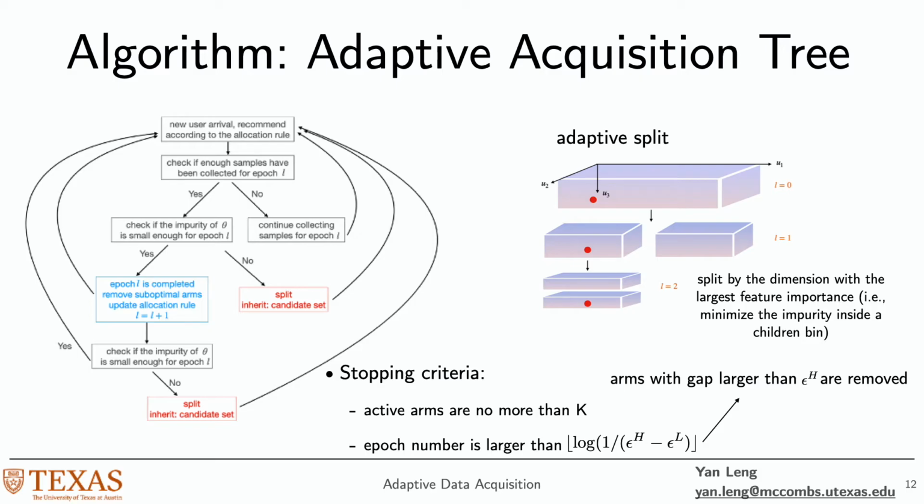We will do this adaptive split if the impurity of theta condition is not satisfied. If it is satisfied, that means that the current epoch is completed, and then we will remove suboptimal arms and then update the allocation rule and the next epoch starts. At the beginning of epoch L+1, we again check if the impurity is satisfied. If it is not satisfied, we'll split the bin according to the feature importance rule.